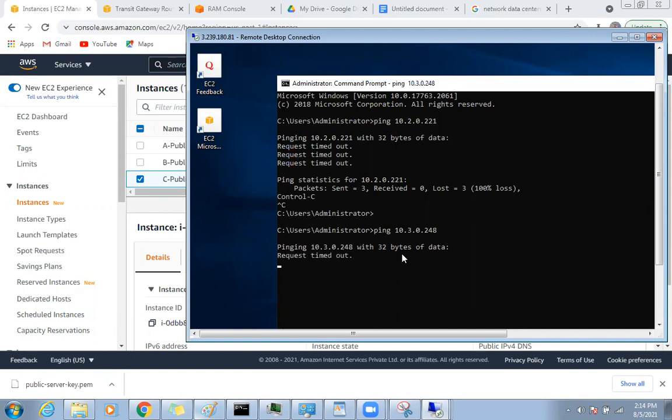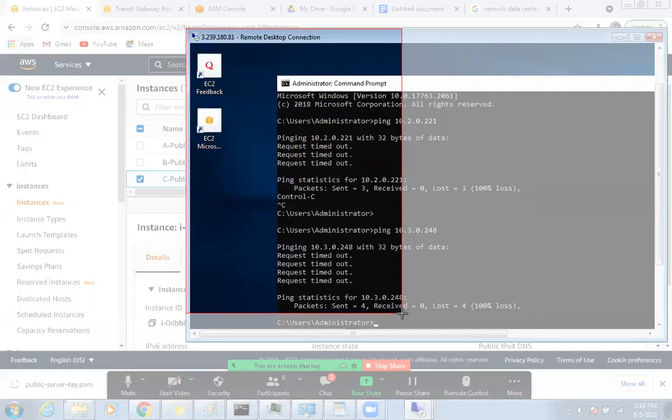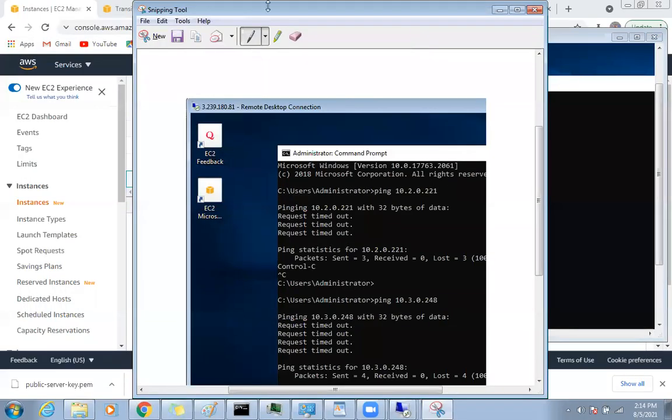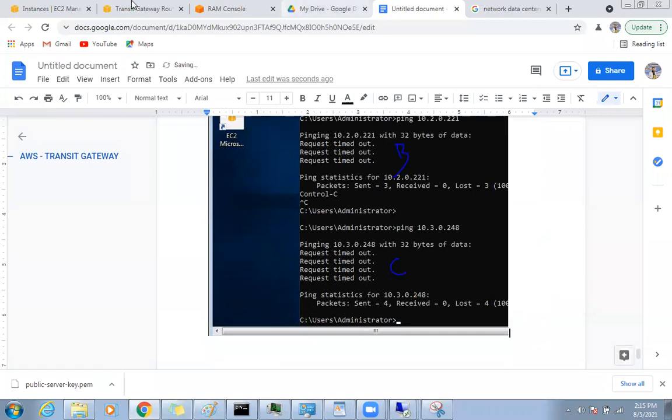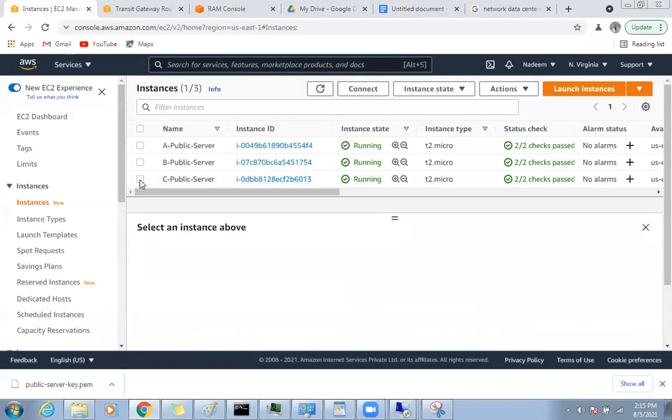Can you confirm, guys, why it is not pinging? Anyone understand? We need to give the route to the transit gateway. Exactly. Right now I am in server A. From server A, I am unable to ping server B and server C. And when I say server, it means you are in different VPCs. Even if you have the transit gateway and all, the routing table is a big part here.